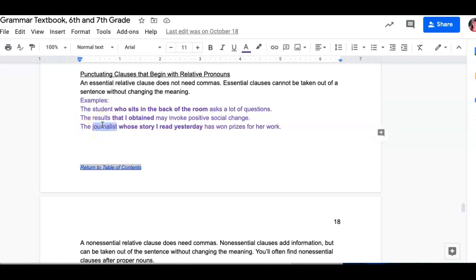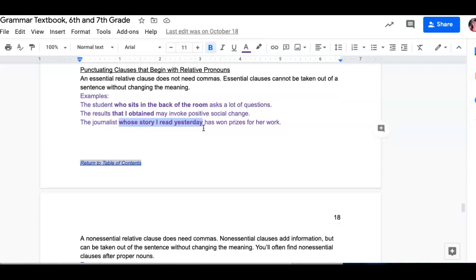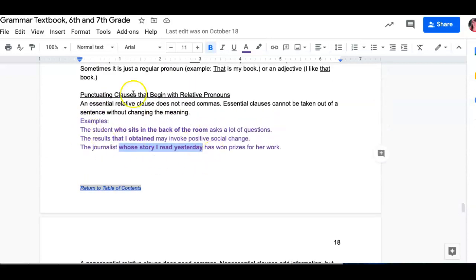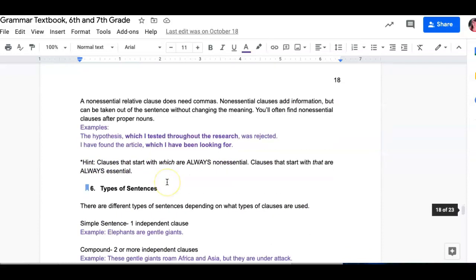Again, journalist is really general, so "whose story I read yesterday" is important to telling me which journalist I'm talking about. Again, no commas. So when it's one of these essential relative clauses, I can't take it out. It's usually telling me specifics about a noun that I need to know, and I don't put any commas.